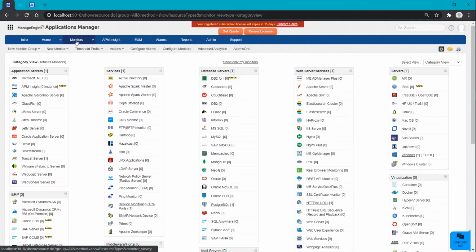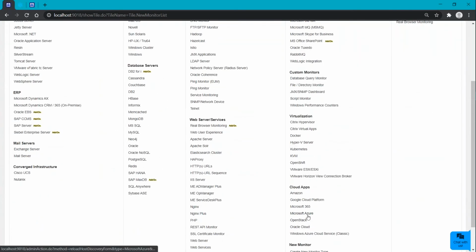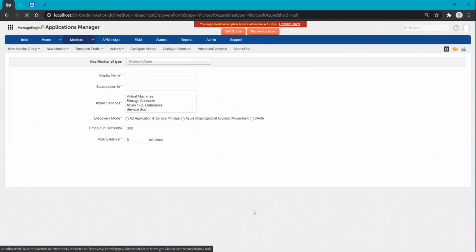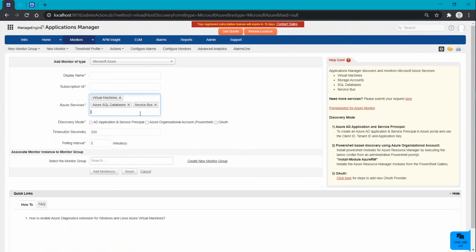So this is how our monitors look like. Let me just show you how we add an Azure monitor. Similarly, how we did for the Amazon monitor, the same way we'll be adding our Azure monitor as well. Here, the basic details need to be given, like display name, subscription ID, Azure services. Like Amazon Web Services, here also you will have an option to choose your services and make use of the services that need to be added.